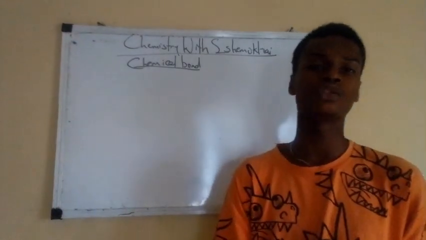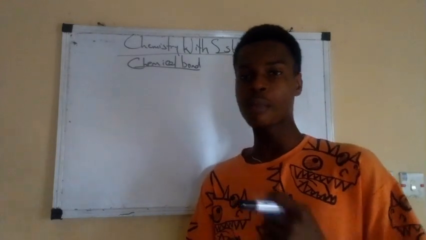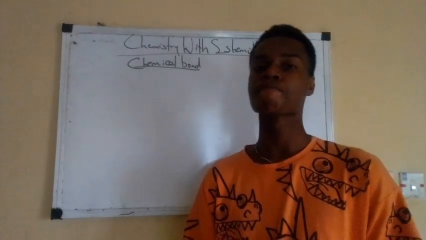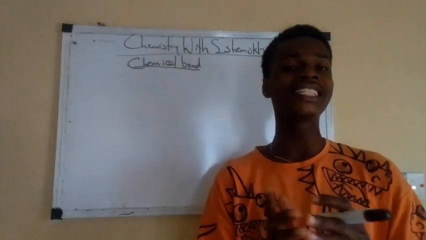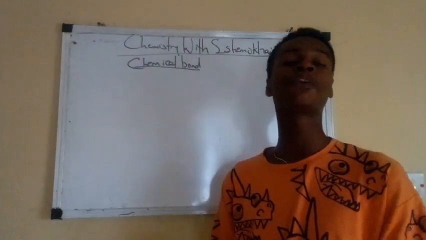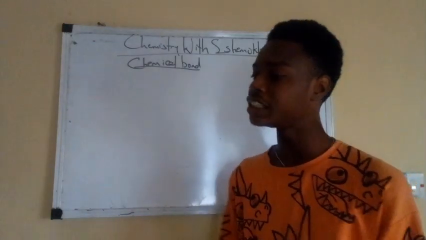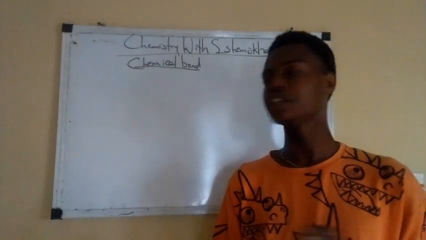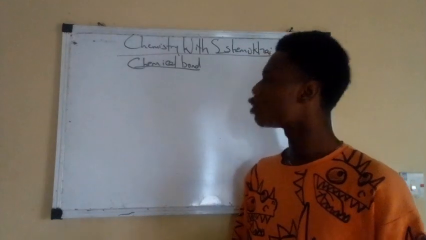So for those that want to write, chemical bond is a force of attraction that exists between chemical species or within chemical species that enables them to attain their nearest noble configuration. Now, that enables them to what? Attain their nearest noble configuration.